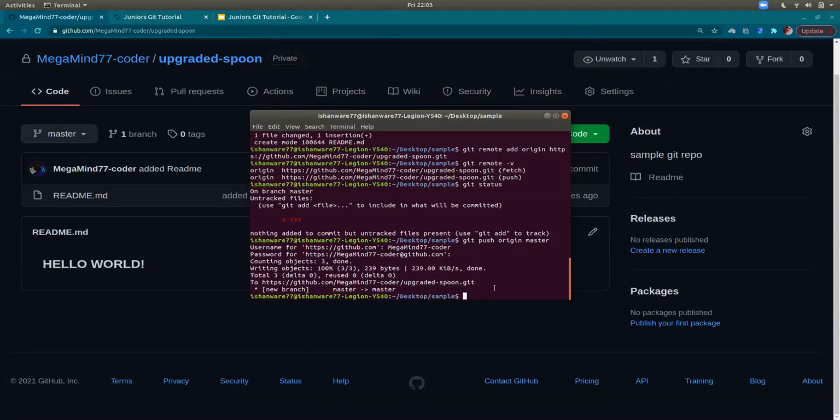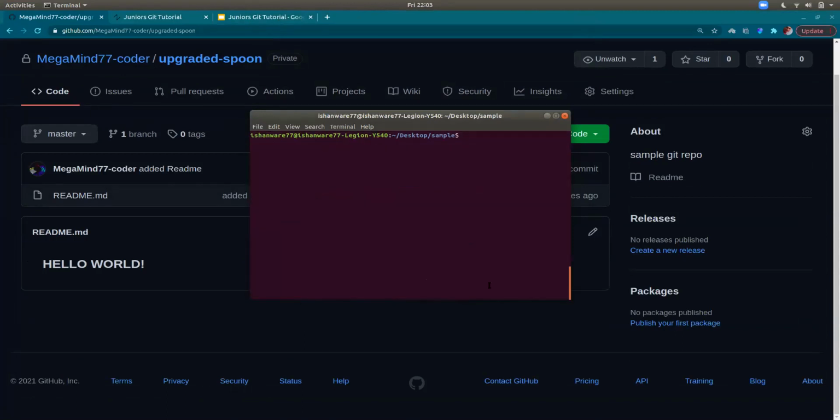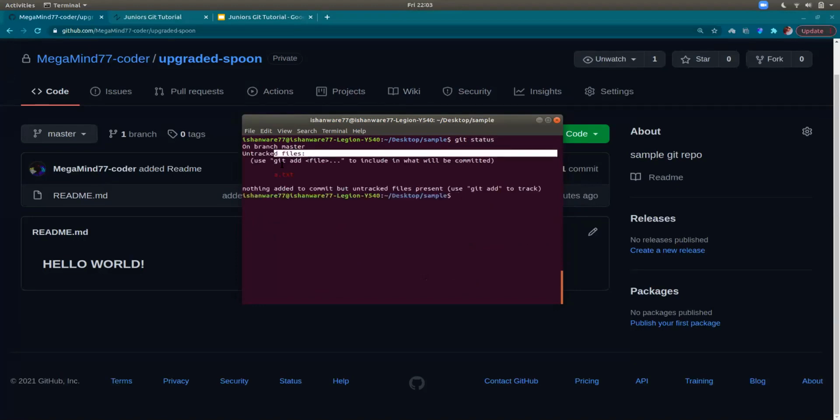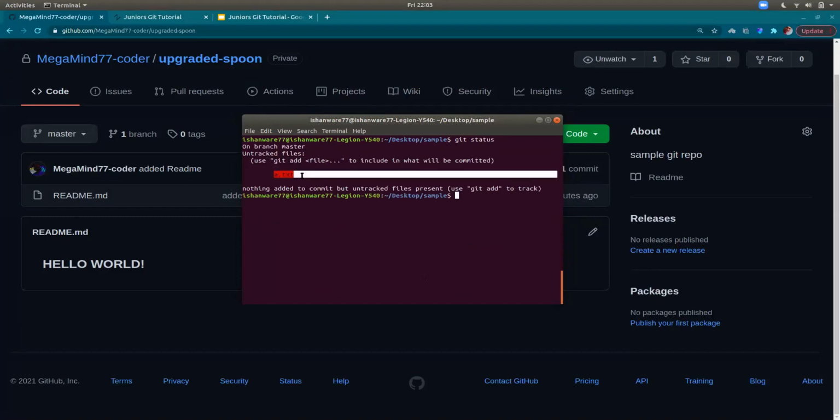Now I'll show you what happens when you try to commit without staging. I'll directly use the git commit command. When I say git status, it will say that this is an untracked file and I need to use git add so that this file is staged.